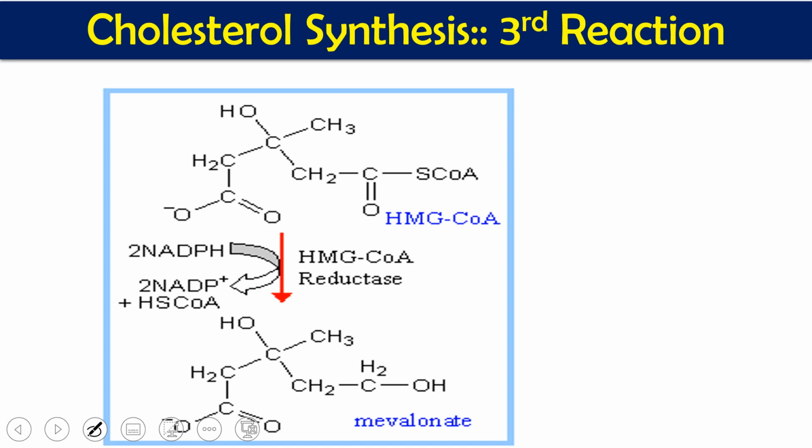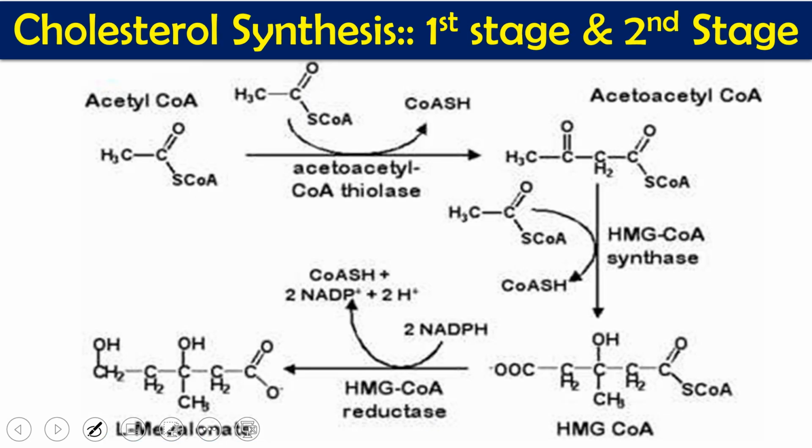This reaction occurs in the endoplasmic reticulum and catalyzes the conversion of HMG coenzyme A to mevalonic acid. This is one of the most important reactions of cholesterol synthesis because it is the regulatory reaction. So it is the rate determining stage, with a rate limiting enzyme. It takes place in the endoplasmic reticulum. It requires NADPH. This is the overall picture of the first 2 stages.